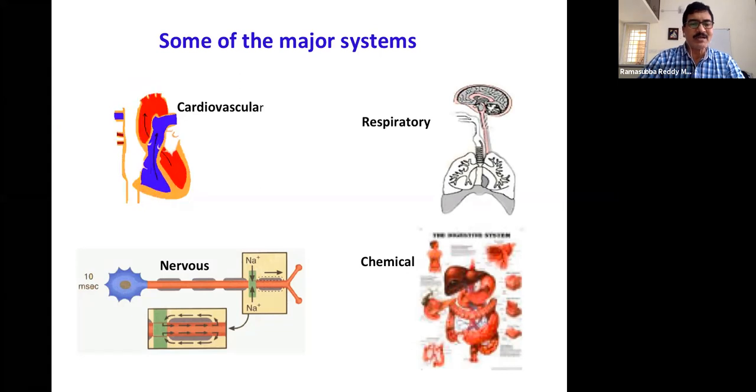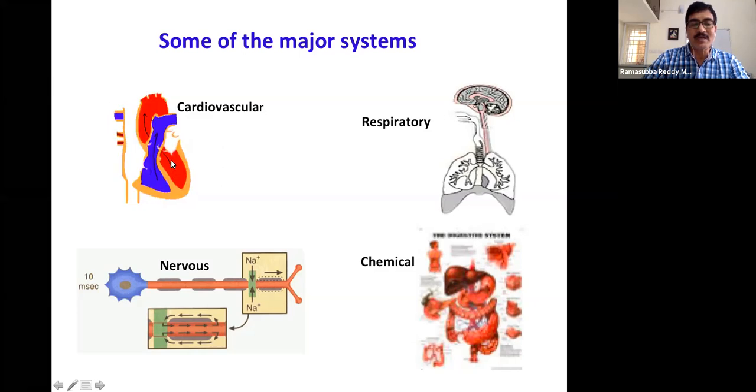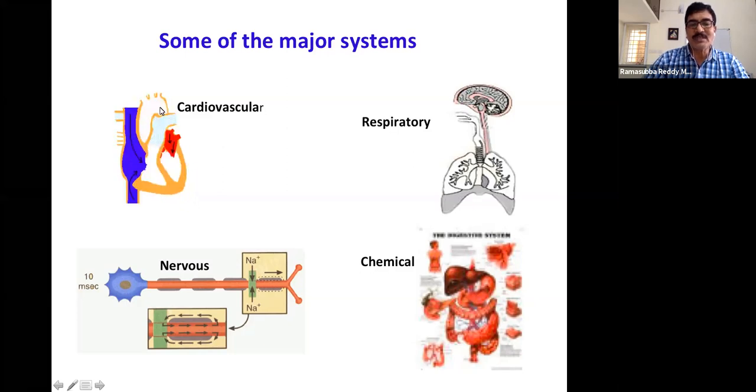Blood will reach the heart into the right atrium, then it comes to the right ventricle, then it goes to the lungs and comes back to the left atrium, and then it will come to the left ventricle. From the left ventricle, it will go for circulation through the aorta.